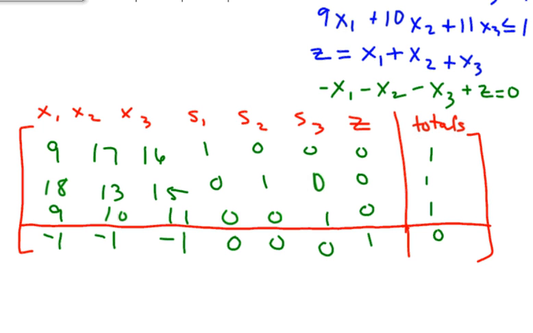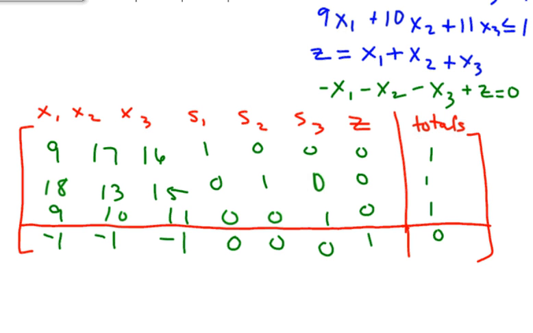So remember, to pivot, you're going to look at the last row, and any negative entries, you're going to have to pivot some number in that same column. I'm going to take that very first column, since they all have the same negative, which is negative 1.